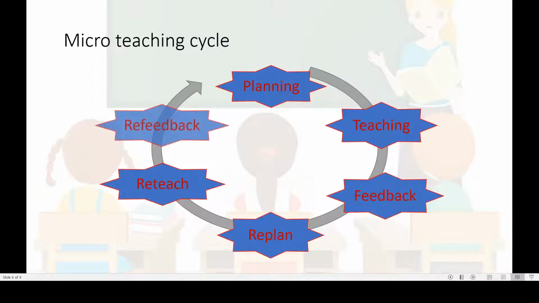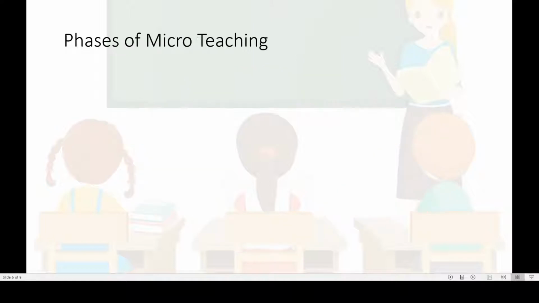If after one or two cycles the teacher educator who is supervising the training session finds that this person has achieved mastery over that particular skill, they will stop the training session there and move to the next teaching skill. So this is a cyclic process. Through this process, the teacher trainees will be able to modify their teaching by improving their teaching skills.